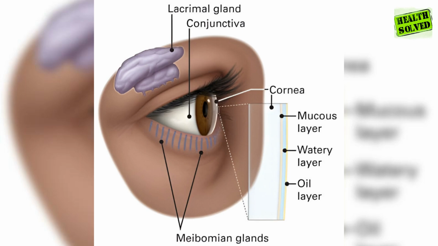The meibomian glands in the eyelids generate the oily layer. The lacrimal glands, located behind the upper eyelid's outer edges, produce the watery layer, while the mucus-like layer is produced by goblet cells. Dry eye syndrome can arise if any of these components malfunction.